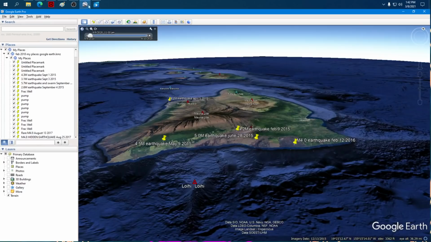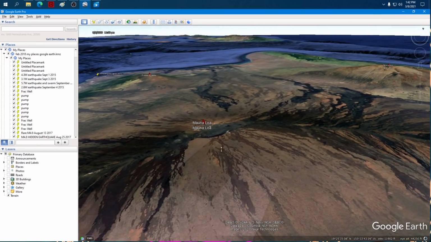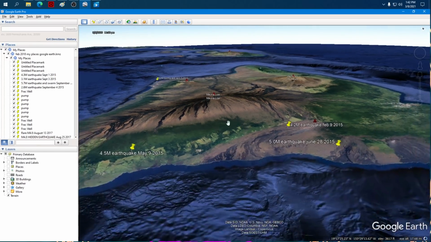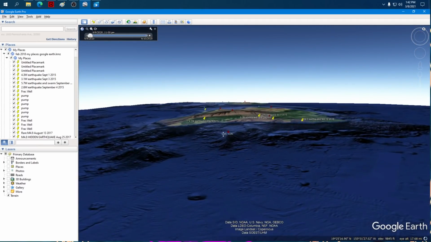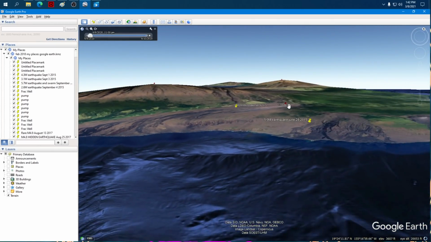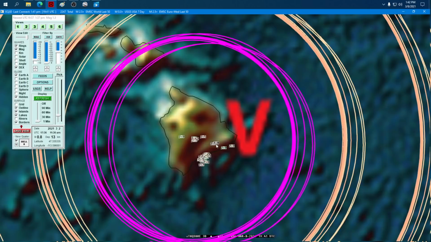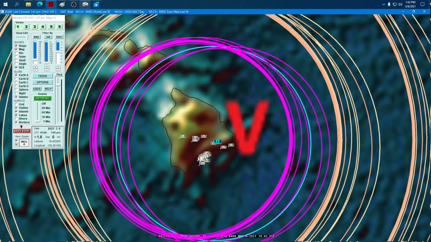Mauna Loa is starting to seriously show some activity on the back north side of this. This is the biggest shield volcano on the surface of the planet, not counting what's under sea, but look at it. It's moving at the top of Mauna Loa, but down at the foot of Mauna Loa down here is Kilauea. And I don't think we have any earthquakes there except for, what, two? 2 earthquakes at Kilauea where the big fill-up is happening in the crater. All the activity is down along the coast, mainly. That big stack.